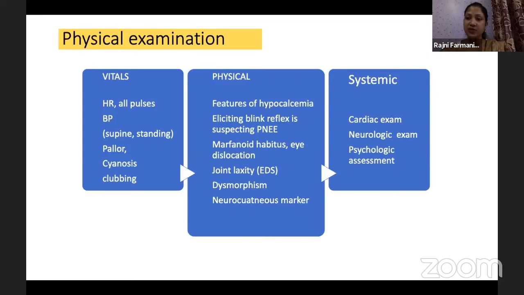So to make a differential that way, systemic examination, cardiac and neurologic, is very important, and psychological assessment, of course, if the child is an adolescent and you find no other etiologies, no other clues to any specific organ affected.